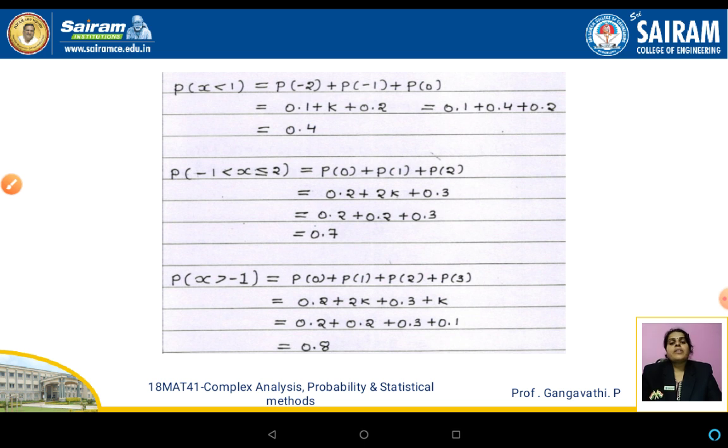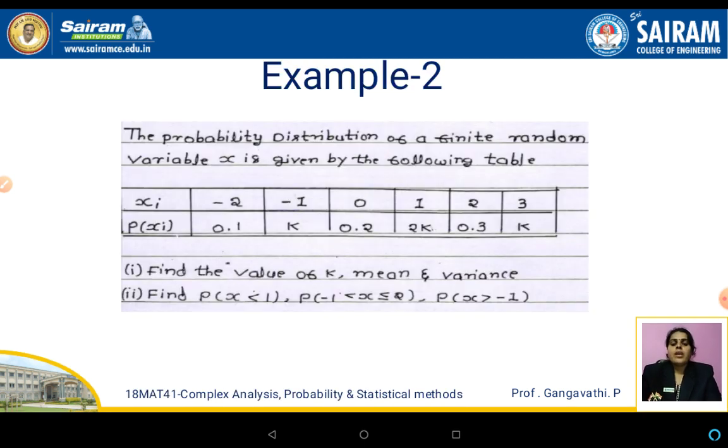The second sub-question asked us to evaluate p of x less than 1. What are the values of x which are less than 1 in the given set of values? Try to recall your problem and look at the values given for us: minus 2, minus 1, 0, 1, 2 and 3.